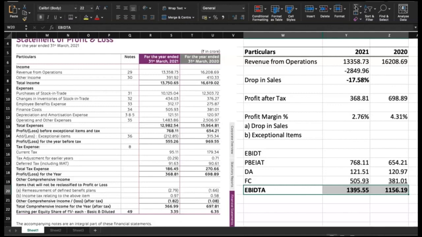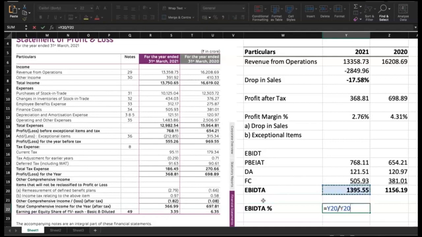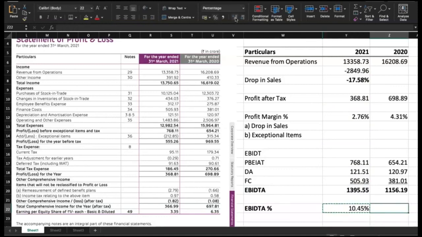Okay, but this business is capable of earning so much. That's what EBITDA communicates. Now we can also calculate this EBITDA margin by comparing it with sales. Let me take this, I'll compare it with the revenue from operations, and EBITDA margin here it is 10.45%. In the previous year it is 7.13%. See, here it is communicating something different.